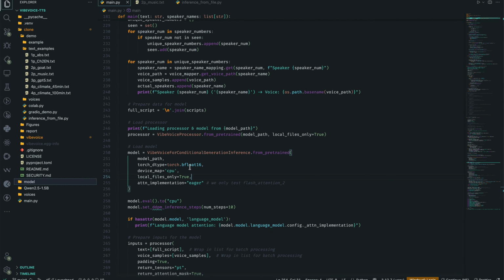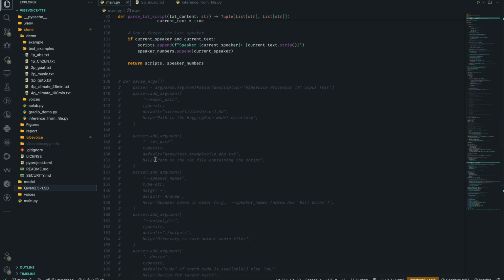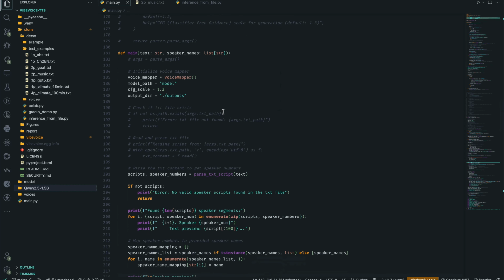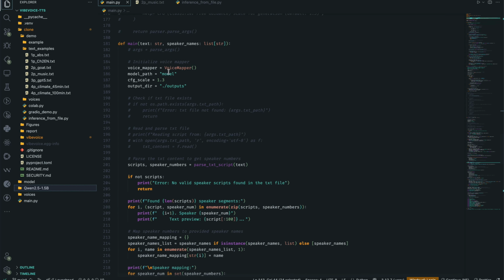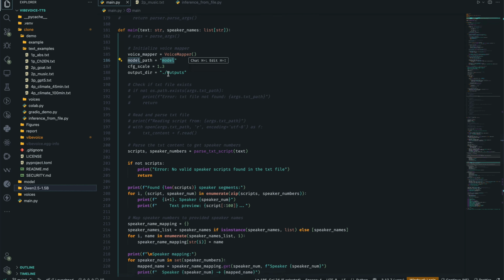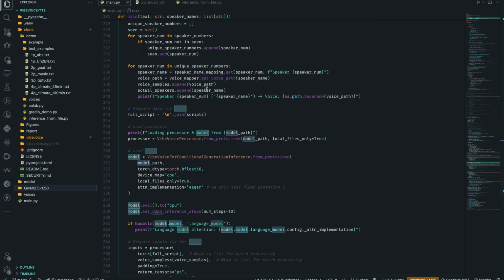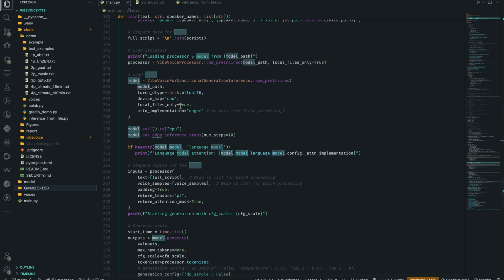So if you're one of those that didn't follow my direction and you want the model weights to be automatically downloaded for you, both the VibeVoice model and that of the Qwen 2.5, then make sure that your model path is set to the default Hugging Face repo. This is it. Make sure your model path value, which is this, is set to that. And also make sure you don't include local files only.